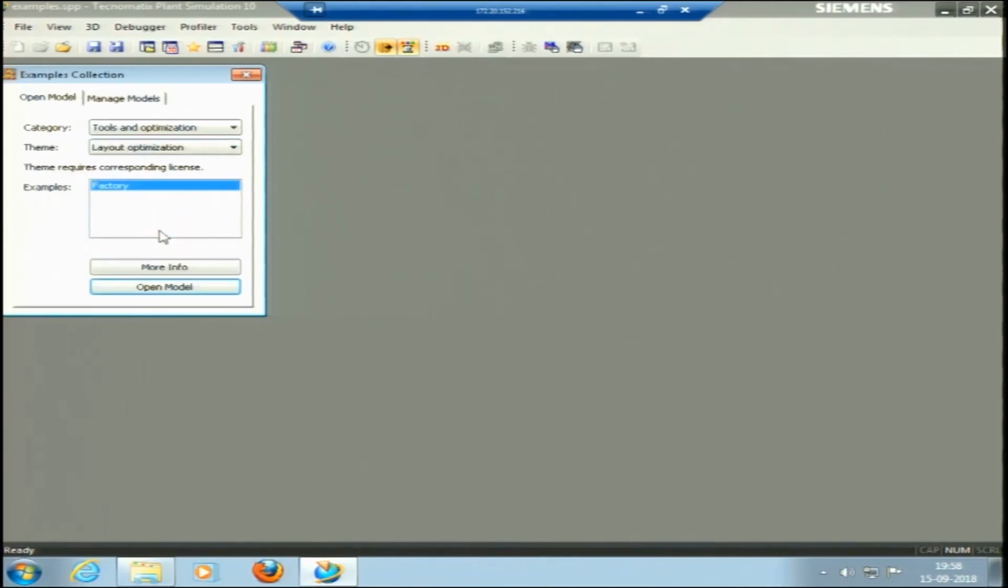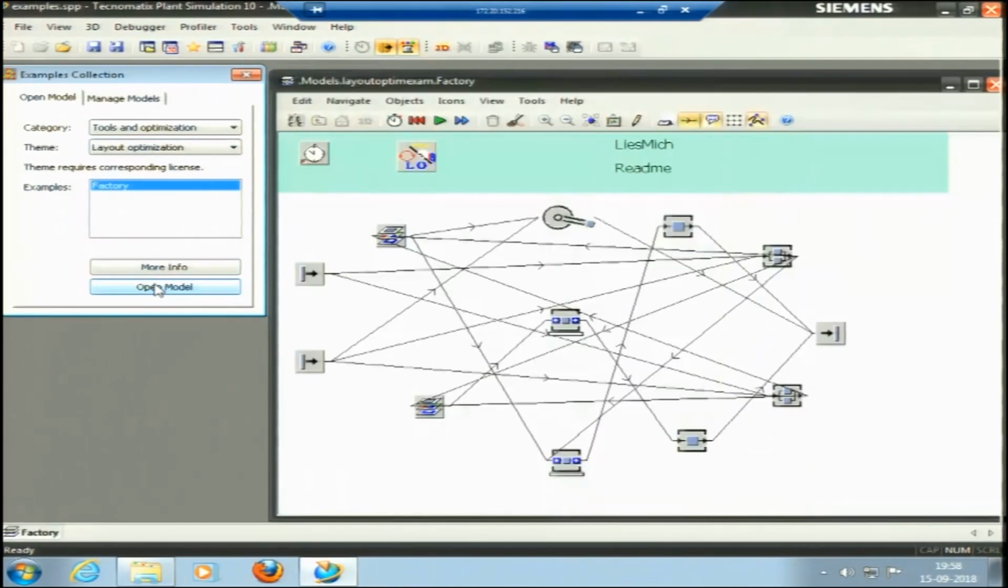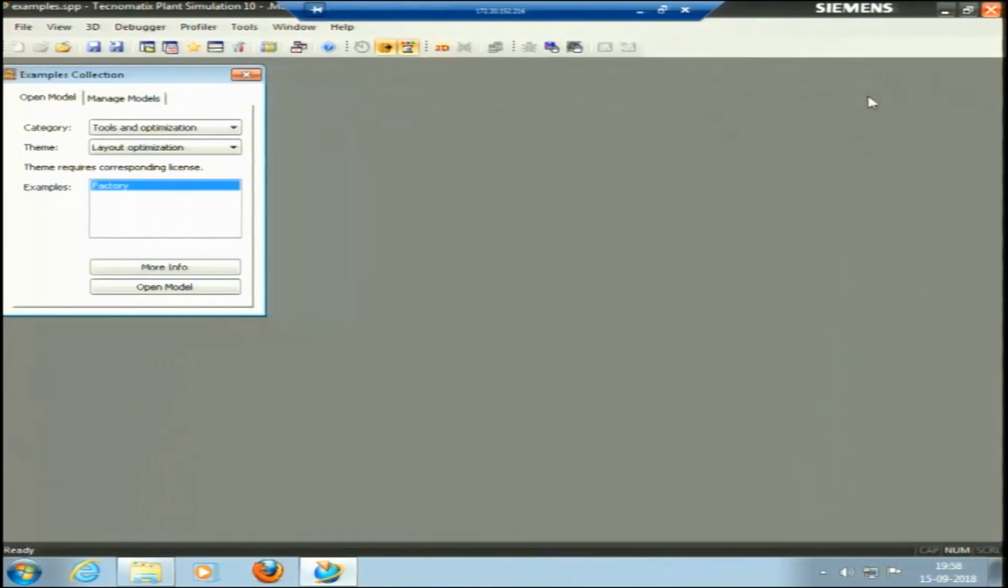Now, layout optimization, factory optimization. The factory layout is here, this is a factory and we have made weird kinds of connections. Layout optimization can be done for where to keep which machine, and what would be the maximum throughput if you do that. We can go through these models to find the optimization.